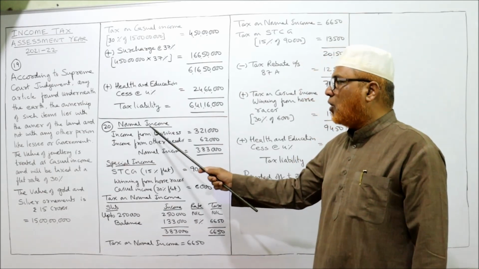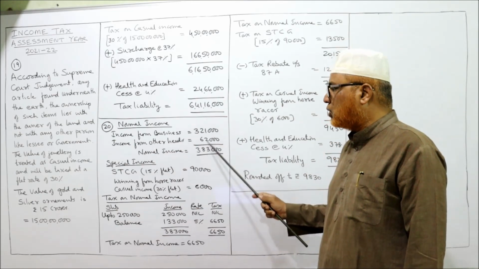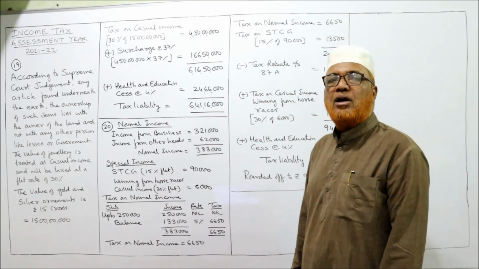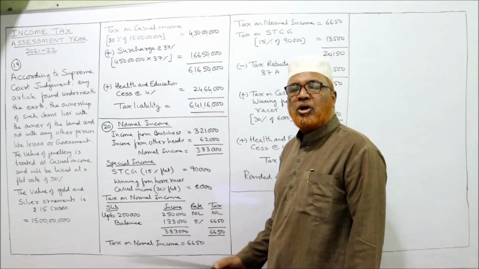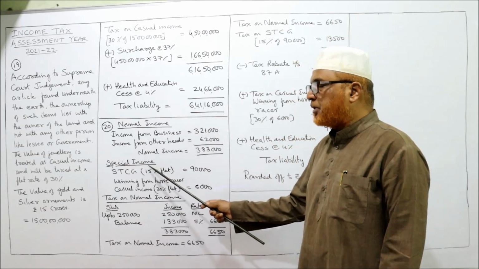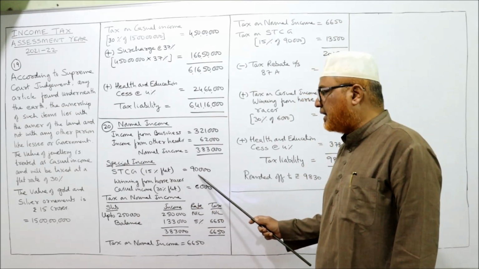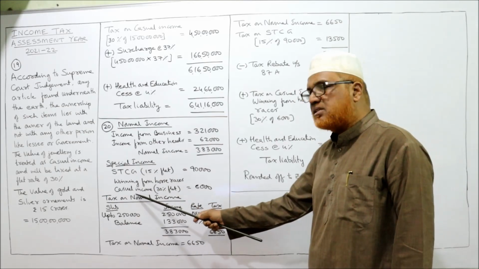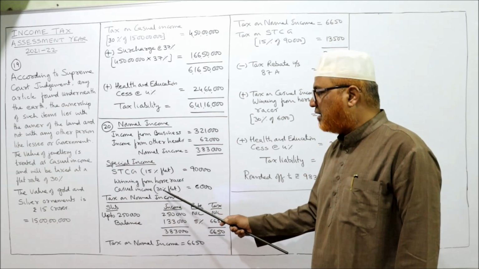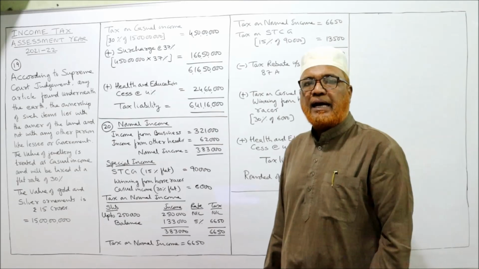See here. Normal income, income from business 3,21,000, income from other head 62,000. Total 3,83,000 is the normal income. On normal income, we apply slab system. Then special income. Short-term capital gain at a flat rate of 15% is 90,000. Winning from horse races, casual income, flat rate of 30%. The amount is 6,000. Now we compute the tax.